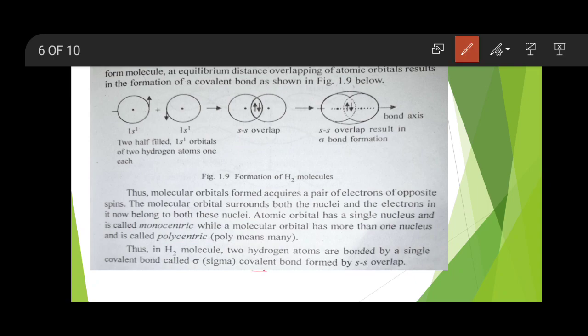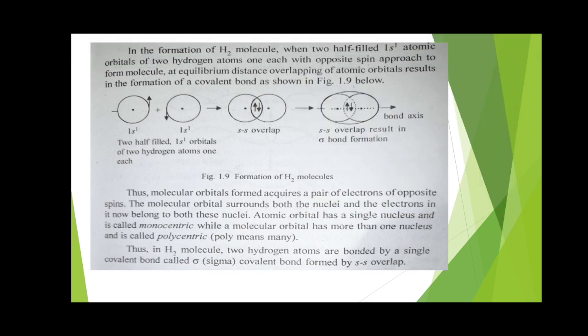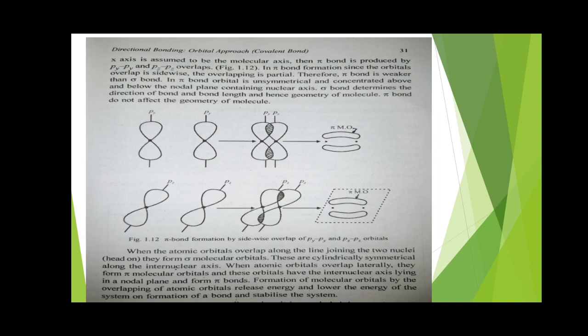Now, in the H2 molecule, two hydrogen atoms are bonded by a single bond called a sigma bond. So you can see here, the bond which is going to form between two hydrogen atoms will be called a sigma bond. Why is it so? Because it is formed by an axial SS type of overlap. Everybody understood how the H2 molecule gets formed by orbital overlapping? Now SS overlap 100% gives you sigma bond formation.